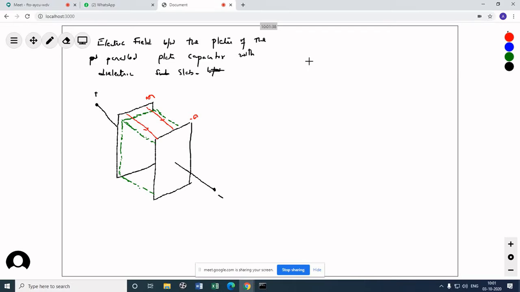Now if I draw the same diagram another way, this is the dielectric slab that has been placed in between.